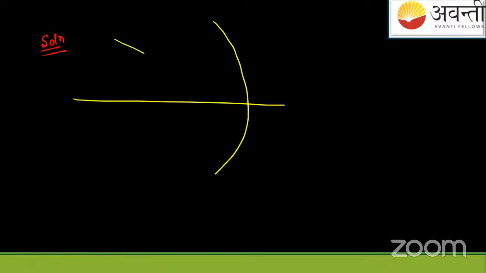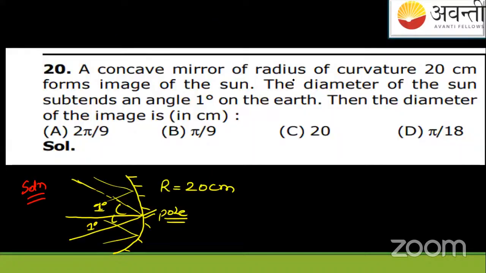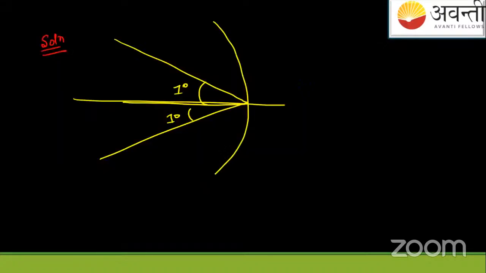So solution. कैसे करेंगे इस क्वेश्चन को? Any one of you? Concave mirror, axis. This angle is 1 degree. Focus. See, radius of curvature कितना दिया है? It is 20 centimeters. Radius of curvature is 20. Focus will be how much? We know, R by 2, 10 centimeters.